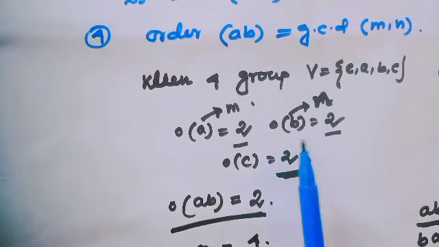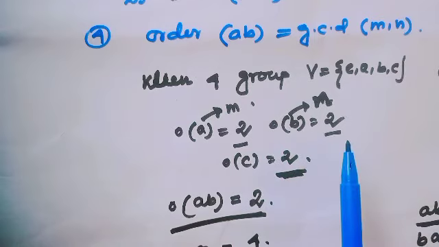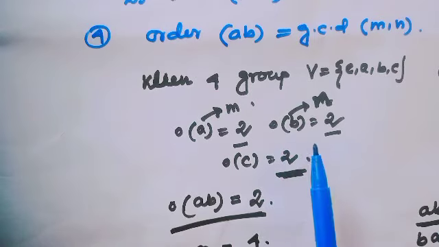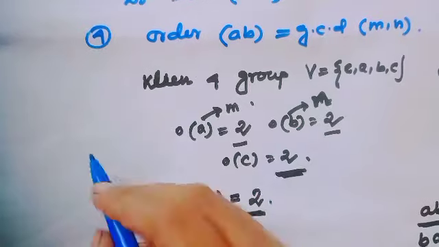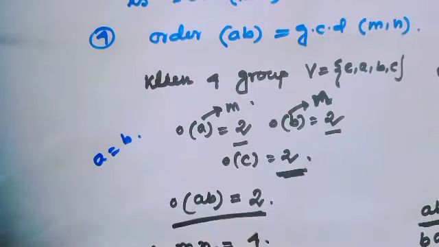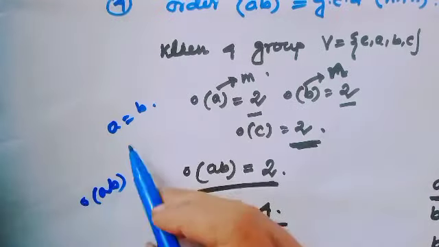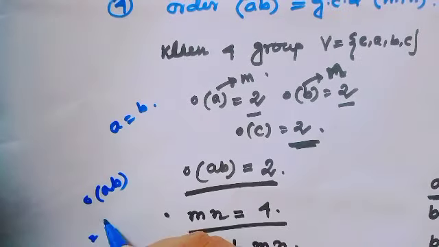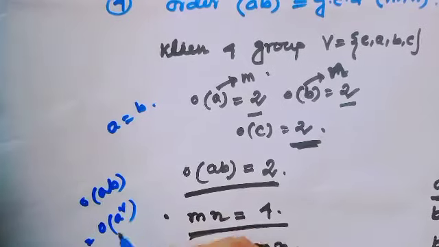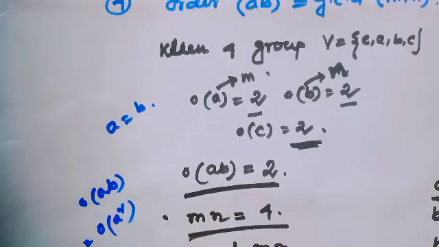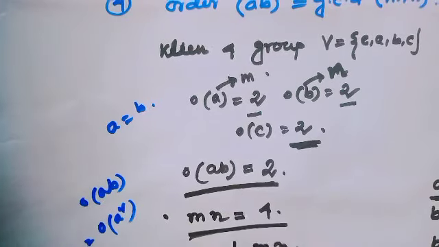Similarly, if we consider the Klein 4-group, then for this option, consider A and B both the same. Then order of AB, since both are the same, equals order of A squared. And we know in the Klein 4-group, A squared equals identity.